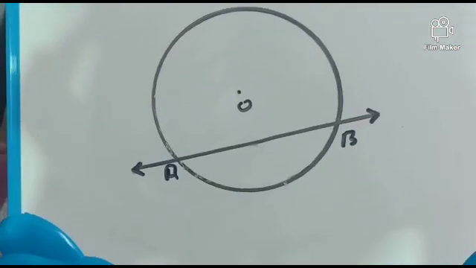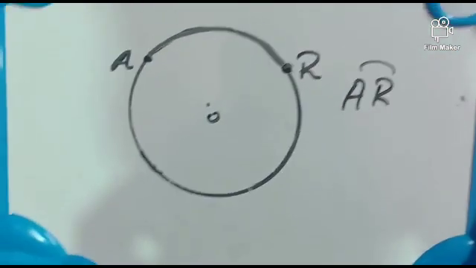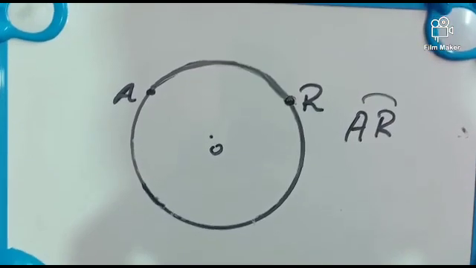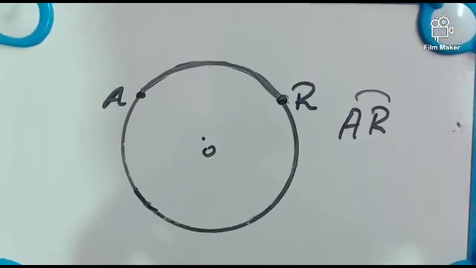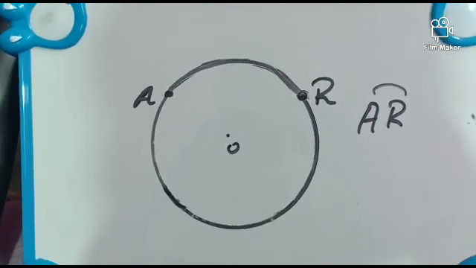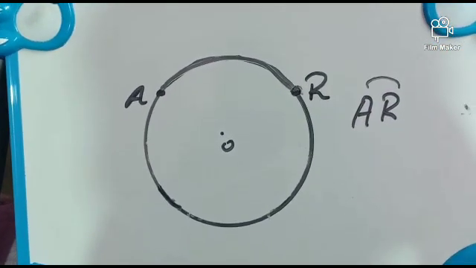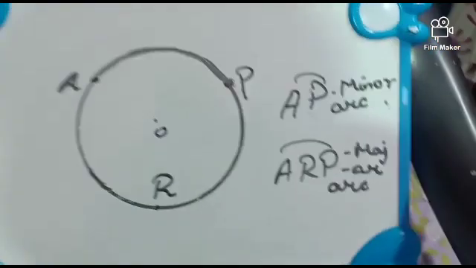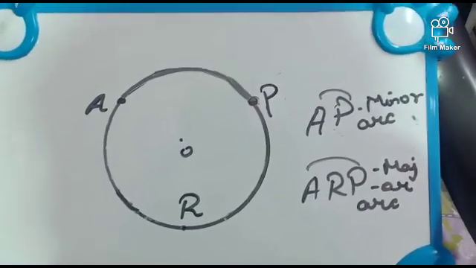It is the secant of a circle. A secant is a line which meets the circle in 2 points. AR is the arc of a circle. An arc of a circle is the part of a circle between 2 points. An arc of a circle is divided into two categories, minor arc and major arc. AP is the minor arc and ARP is the major arc.